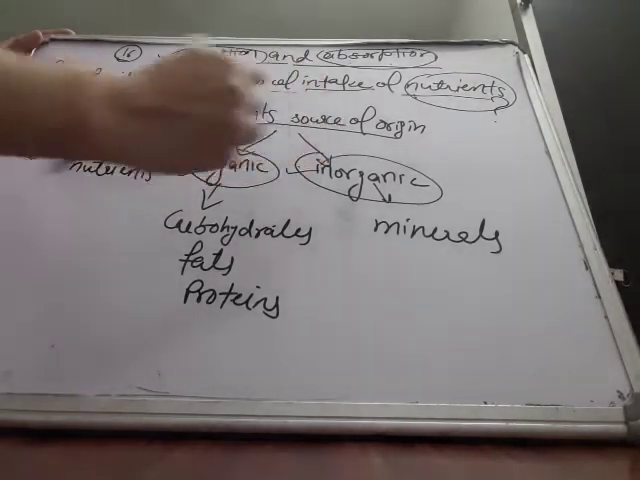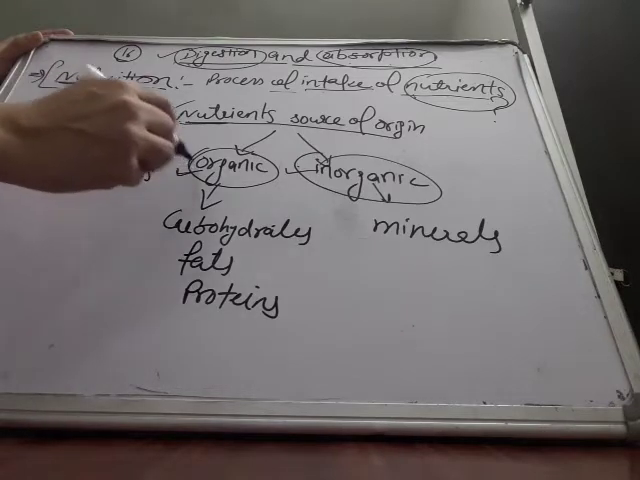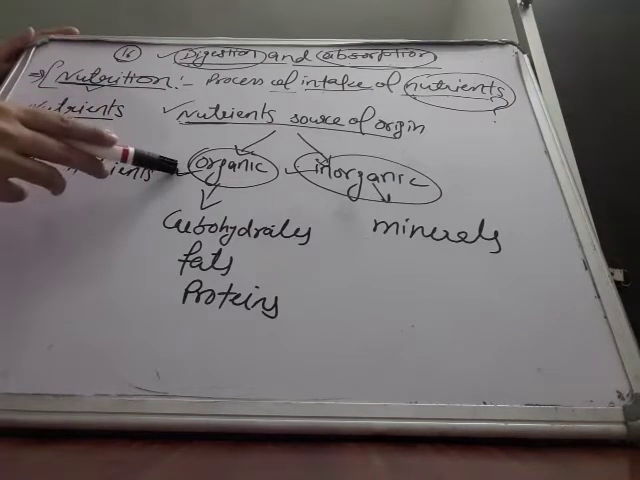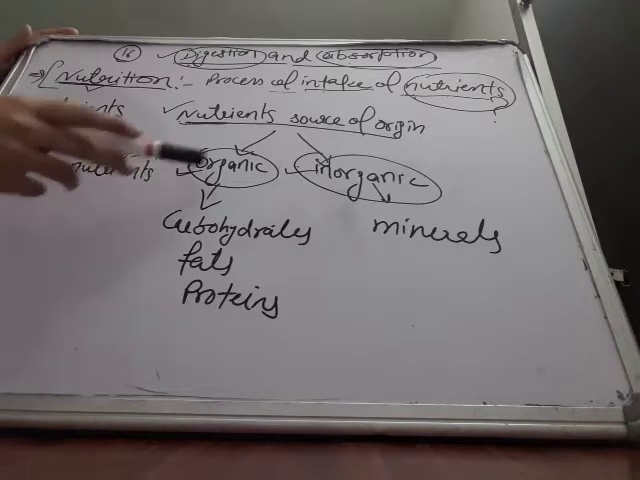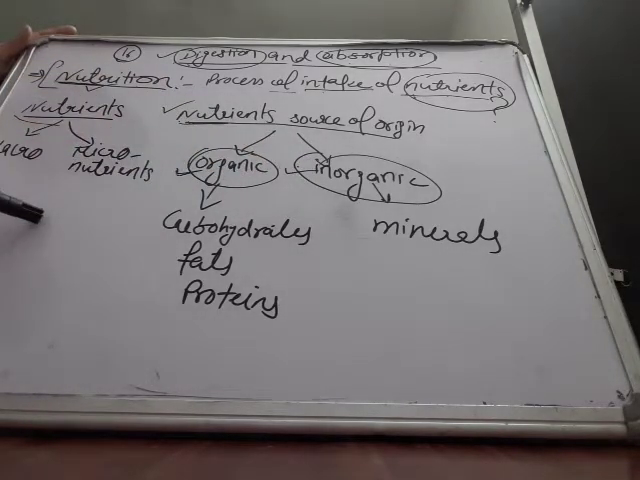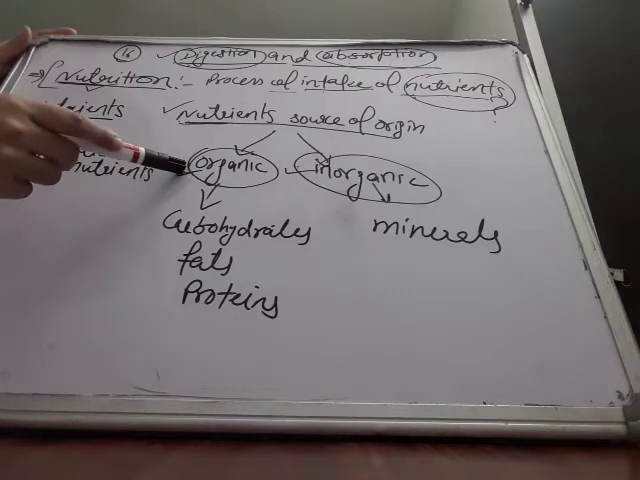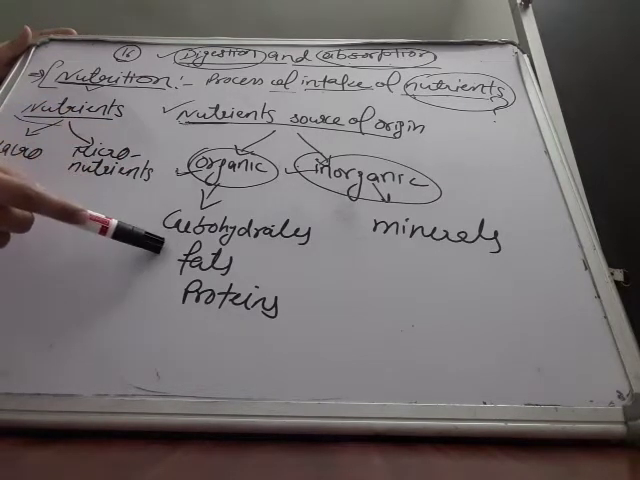Now, you must know the meaning of organic and inorganic. Wherever the word organic comes, in biology, chemistry, physics, it always means related to living, life, natural. And inorganic means related to non-living, artificial. So what are organic nutrients? The nutrients which we take from living things are called organic nutrients, like carbohydrates, fats, proteins.